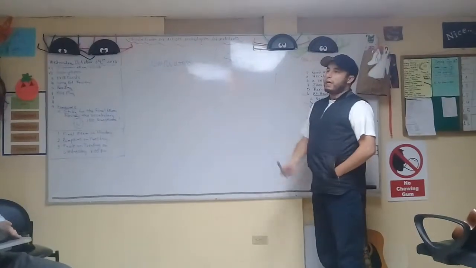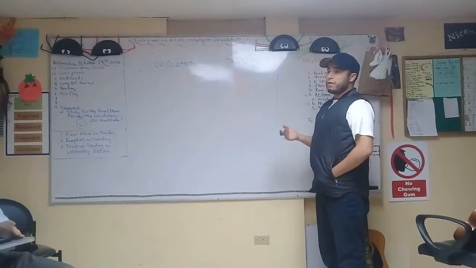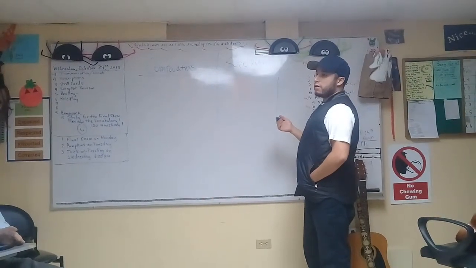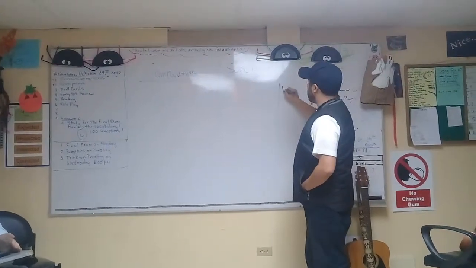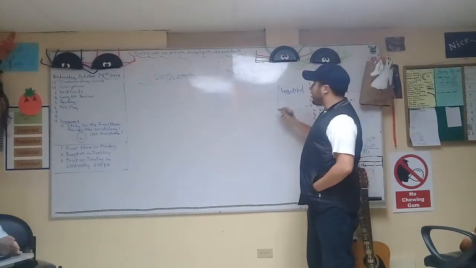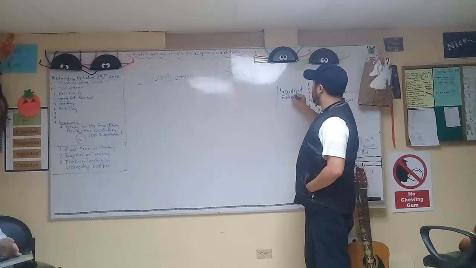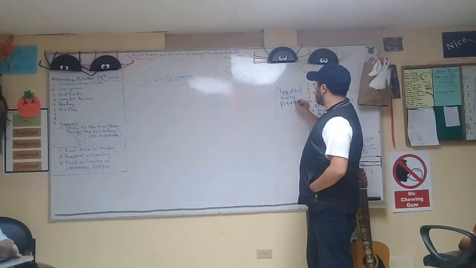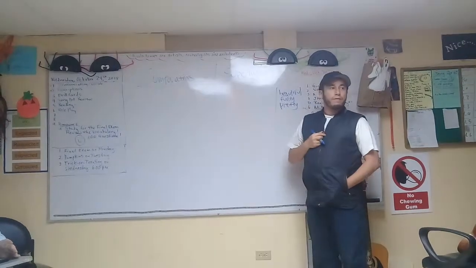Okay, so Salome, can you give me an adjective? For example, beautiful. Funny. Pretty. Good. Another one? Big.